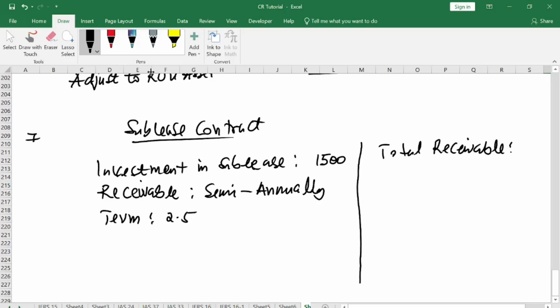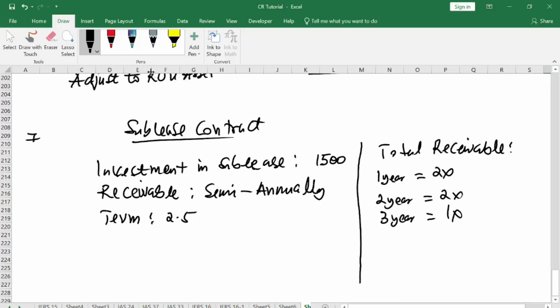So here, realize that they say it's 2 years, 6 months. So it means year one, they will receive 2 times, because it's semi-annually. Every half of a year, they will receive one, then at the end of the year, they will receive another. So year 2, they will also receive 2 times. And year 3, they will receive 1 time.